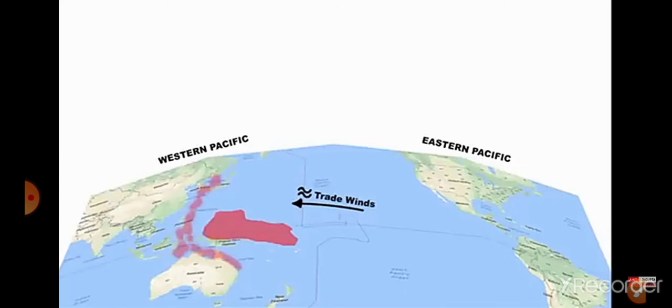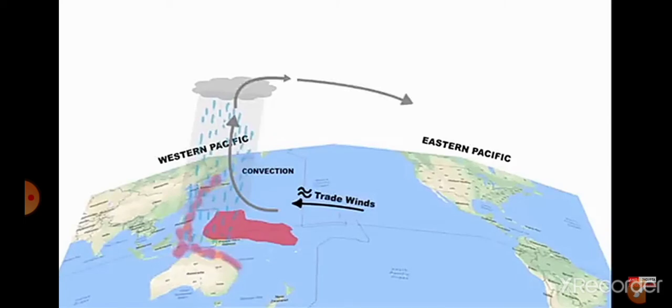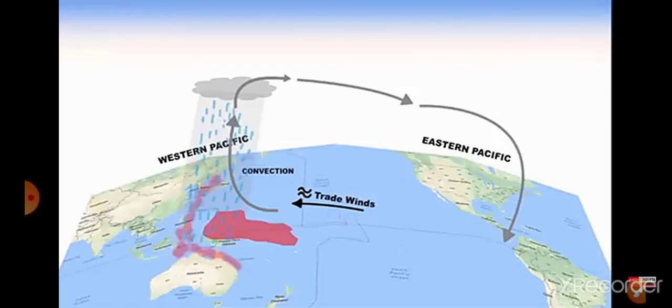The warm ocean current affects the surrounding atmosphere by increasing the temperature as well as the moisture content. And we know that warm air rises high into the atmosphere. It is through the convection process, and that's how clouds are formed, and then it rains. The warm air then travels east towards the Eastern Pacific Ocean. You know the region near South America, especially countries like Ecuador and Peru.